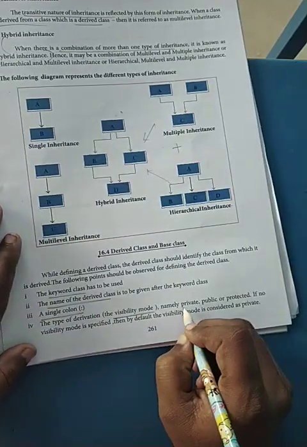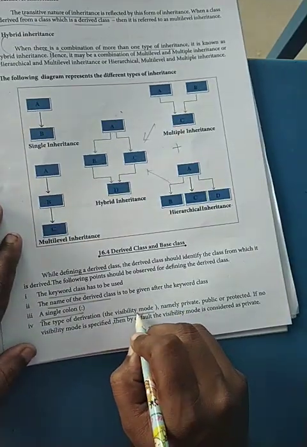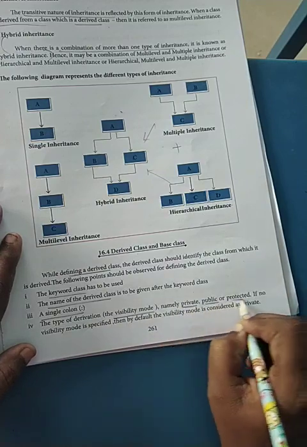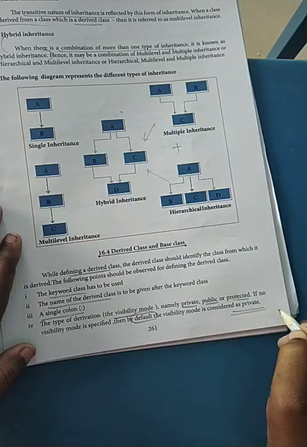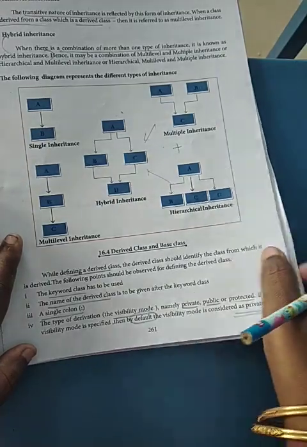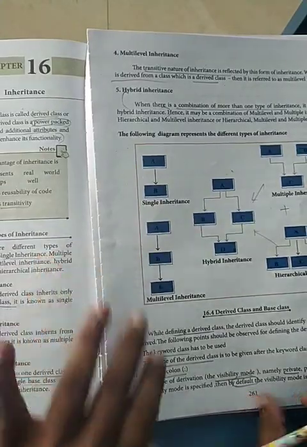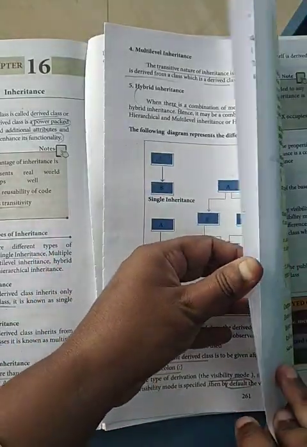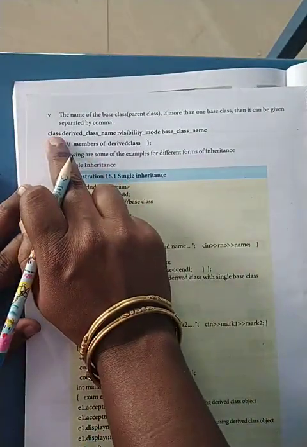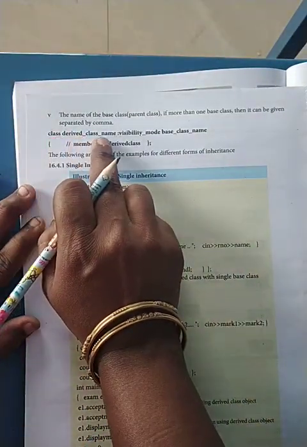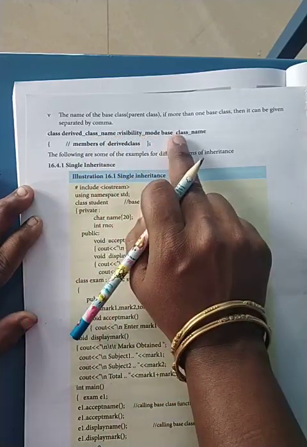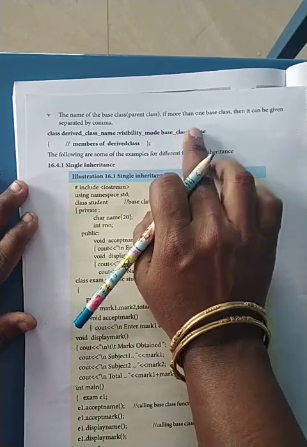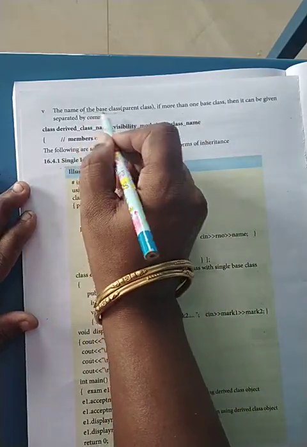Visibility mode means whether the derived class is private, public or protected. The default visibility mode is private. This is how we declare our derived class. They are giving the syntax: the class keyword, then the derived class name, then a colon, the visibility mode and the base class name.